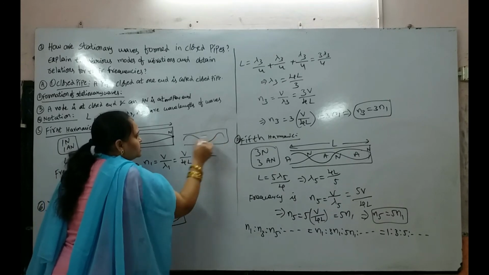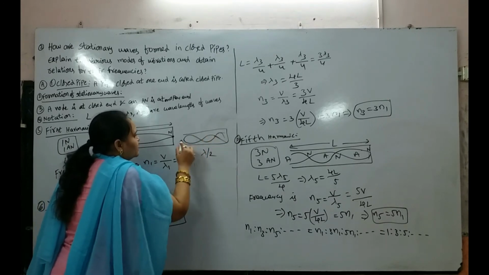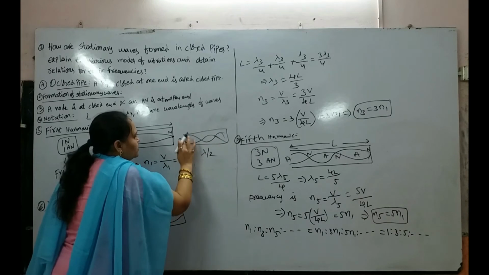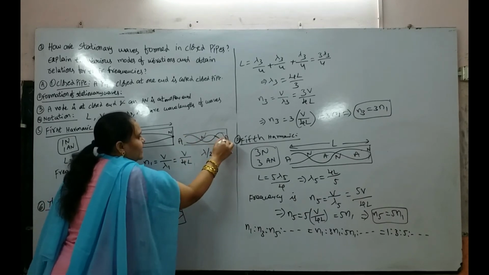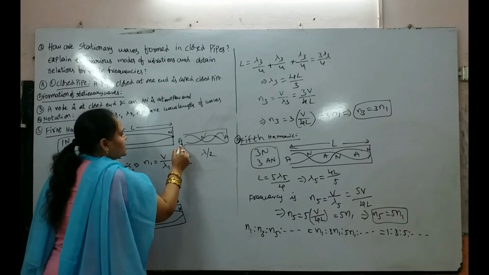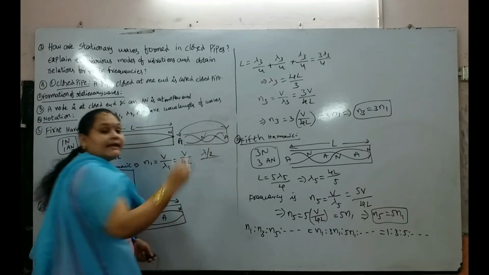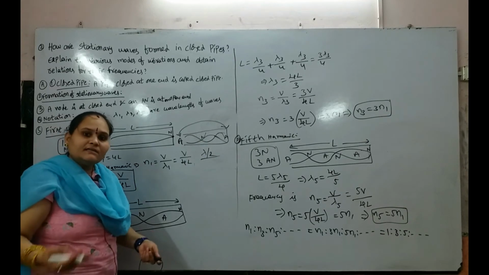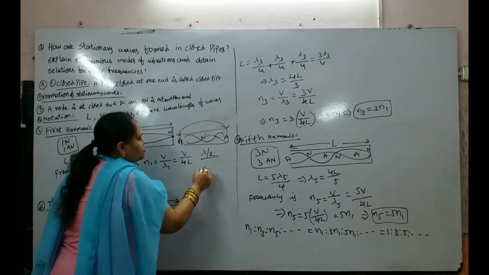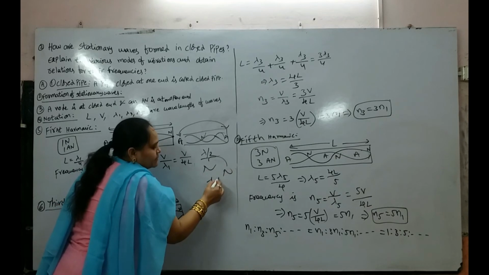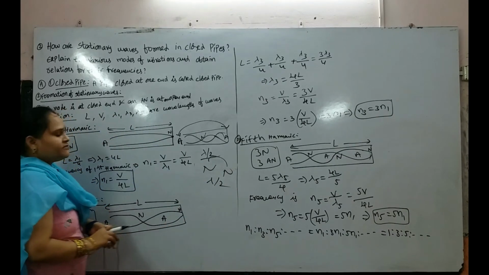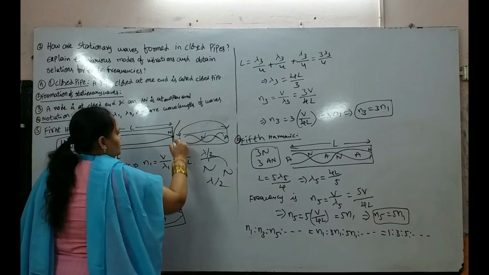Why? Because here there was antinode, node and antinode. So the distance between two successive antinodes is nothing but lambda by 2. Similarly, the distance between two successive nodes is obviously lambda by 2. That is the small difference. Observe.